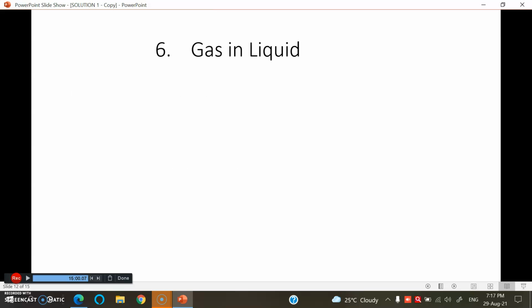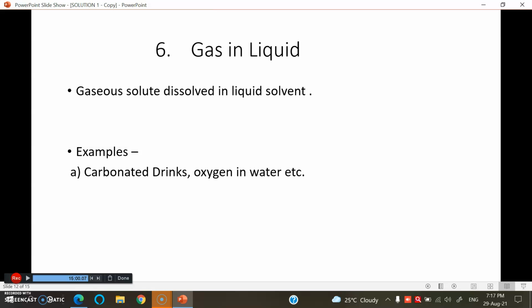Next, sixth one, gas in liquid. Gaseous solute dissolves in liquid solvent. You know the example, carbonated drinks, that is Thums Up, Coca-Cola, etc. These are carbonated drinks in which carbon dioxide gas is dissolved in water mixed with flavors and some coloring agent, forming carbonated drinks.